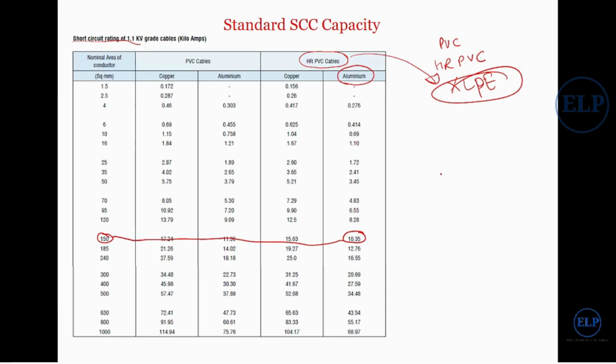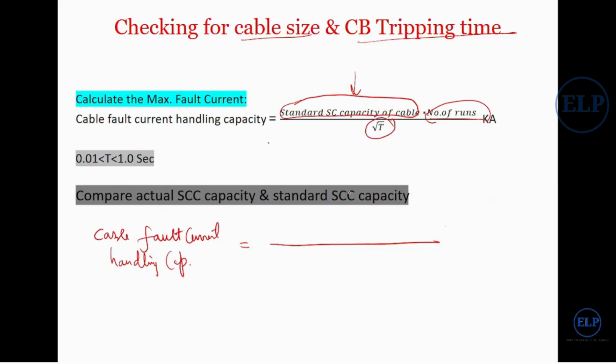My cable can handle 10.35 kilo amperes of current with t equal to 1 second. It is given by default by my manufacturer. Now see here, the handling capacity of my cable is 10.35 into the number of runs, which is 1, into root t.